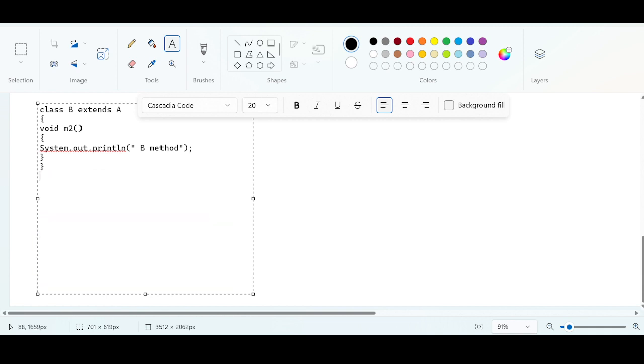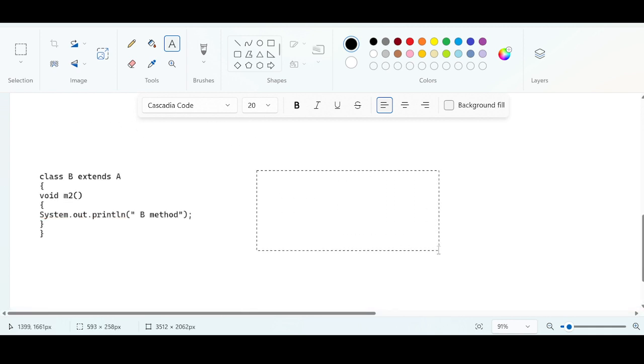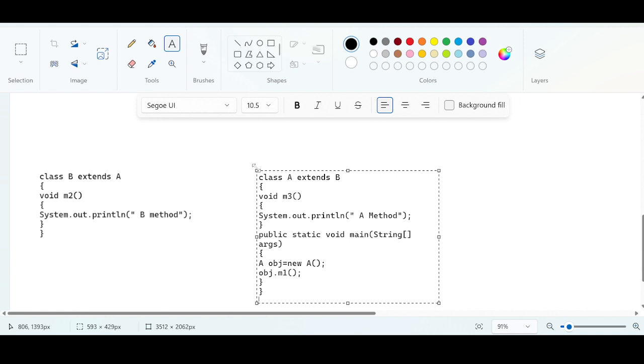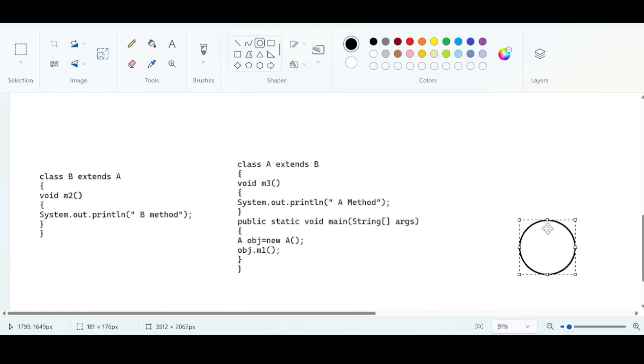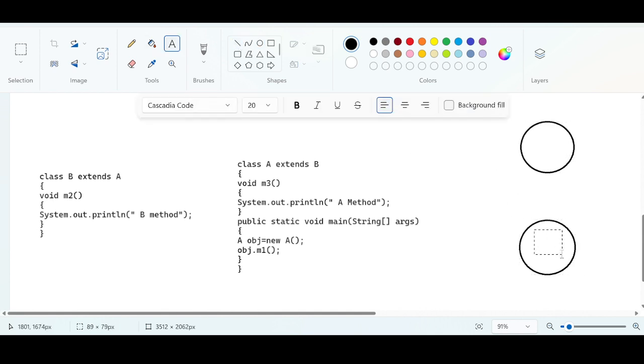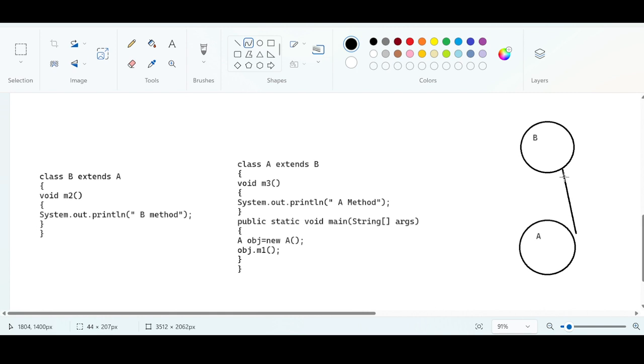There are two classes, class A and class B. This class A is making a relationship with class B. Class A says, hey, class B, you are my parent. So far good. Class B says, you are my parent. Then class A says, yes, of course, you are my child. The relationship is good so far.